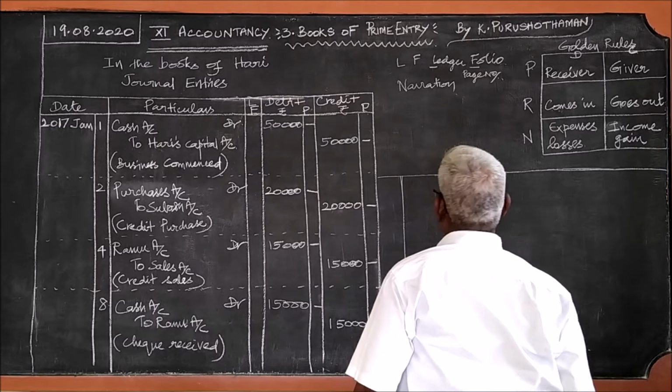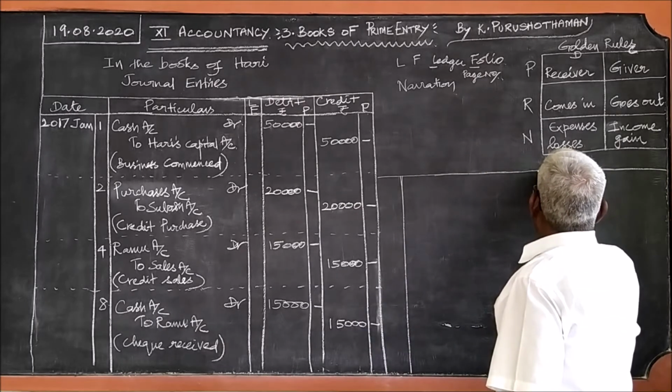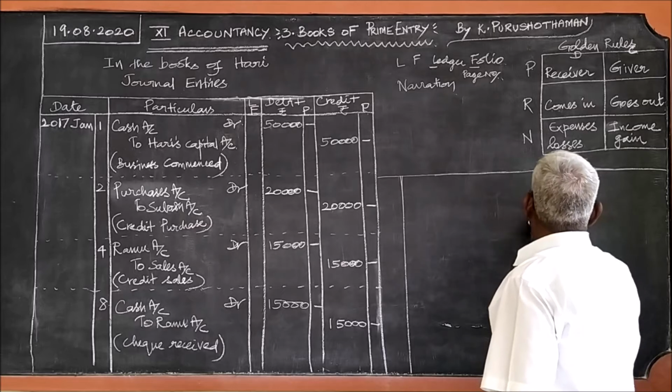For want of space, I draw only the requisite columns.